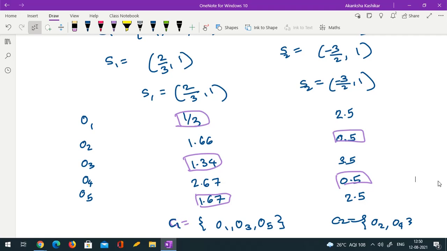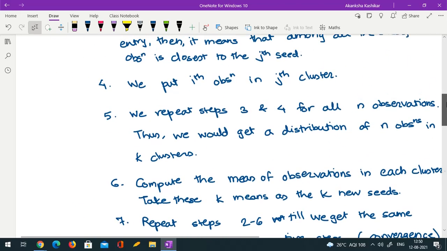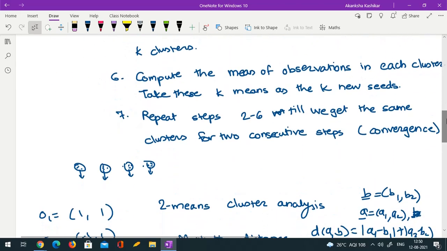Okay, so I mentioned briefly that there is something called k-modes. Can you now guess what could possibly be k-modes clustering? Ma'am, when we revise the seeds, instead of taking a mean, we select a mode. Correct.